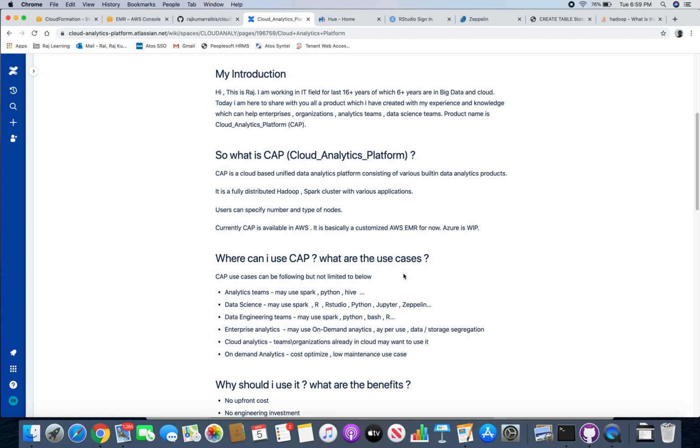So, what exactly is CAP? CAP is a cloud based unified data analytics platform consisting of various inbuilt analytics products. So, it has Hive, HBase, Hue, Zeppelin, Jupyter Notebook, RStudio, a typical tool ecosystem that an analytics team or data science team needs.